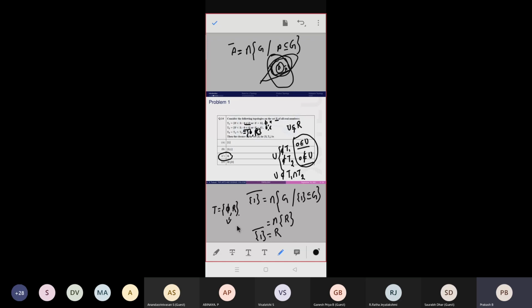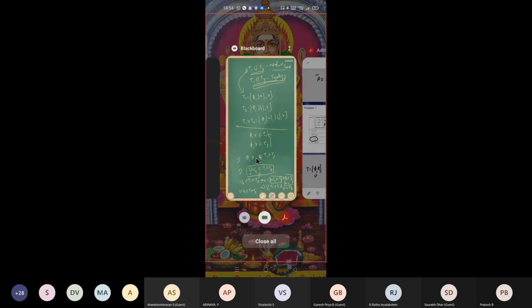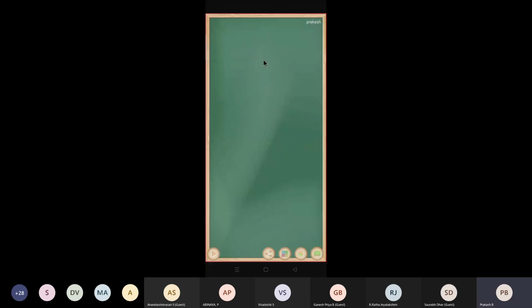Usually a topology is a subcollection of the power set of X, right? And the topology must contain the empty set and the whole set.